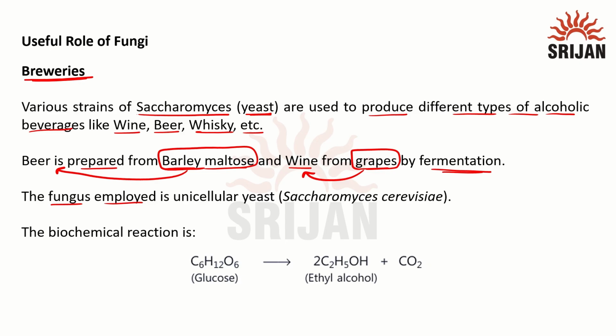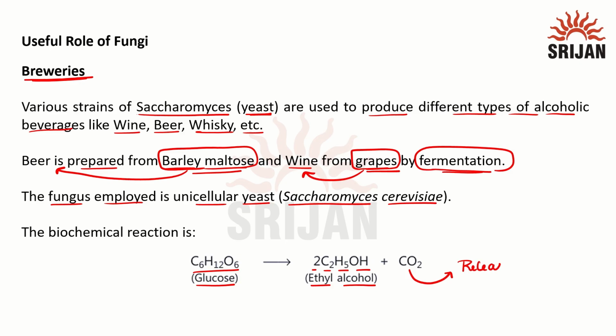The fungus employed is the unicellular yeast known as Saccharomyces cerevisiae. And the biochemical reaction, that is the fermentation reaction, looks like this. The glucose that the plant source gives, that is barley maltose or grapes, will be broken down to produce ethyl alcohol, 2C2H5OH, and in the process CO2 is produced and released. So whatever is left in the solution will have ethyl alcohol in it.